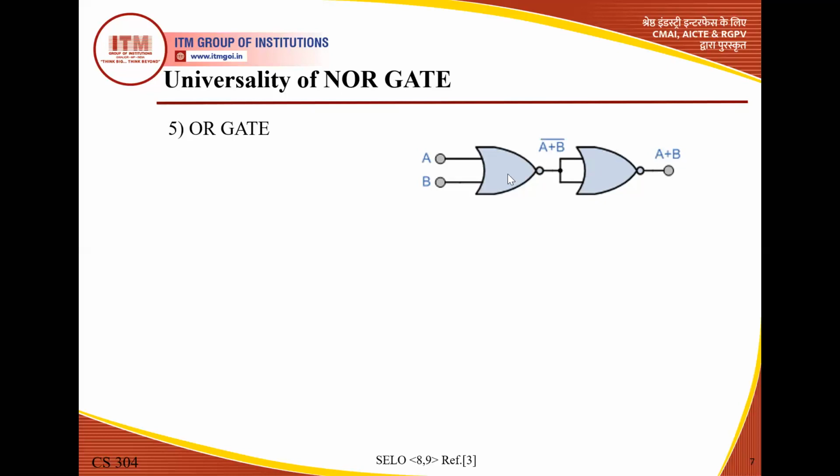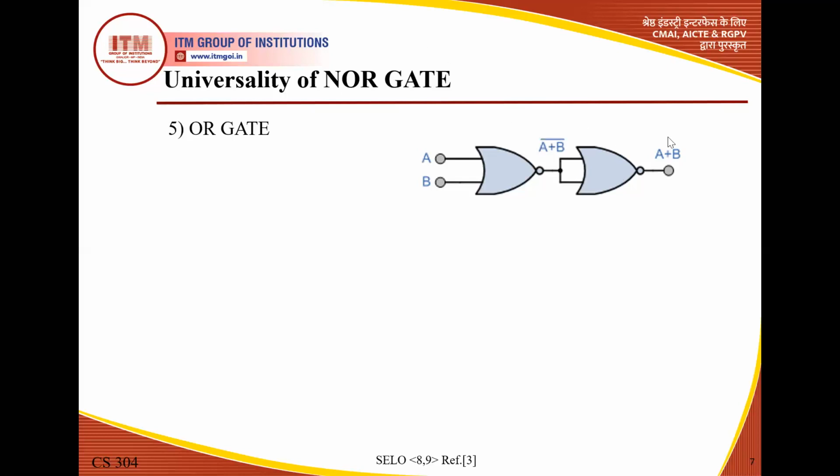One complement is due to this NOR gate, because NOR gate adds the inputs A plus B and takes the complement due to this bubble. And when we feed it to this NOT gate, the output is the double complement: one complement of this, another complement due to NOT gate. So we have the double complement of A plus B. As we know, when the complement is taken an even number of times, the answer is in the form of the variable only, there is no complement. So we have A plus B. And we know that the A plus B expression means the gate is equivalent to OR gate.